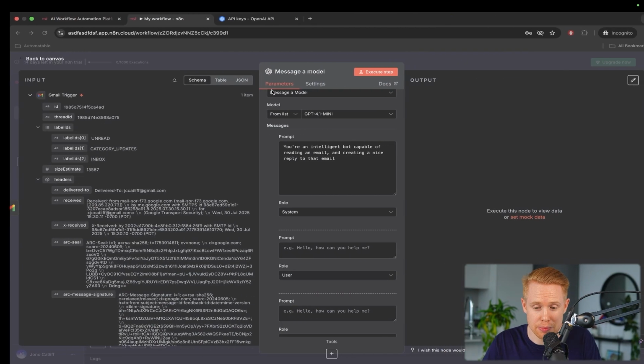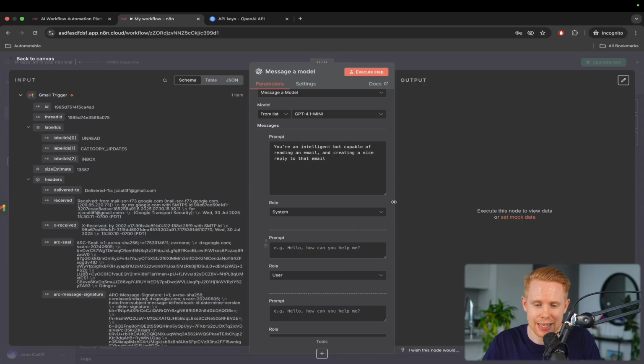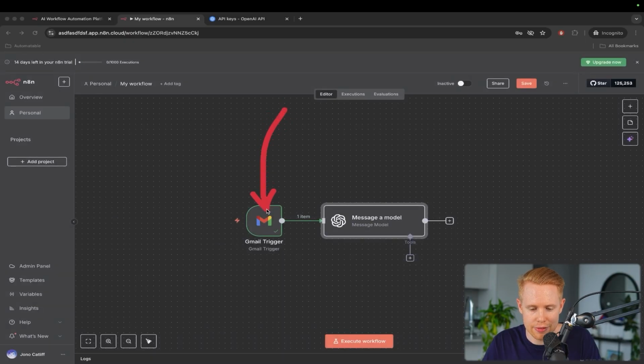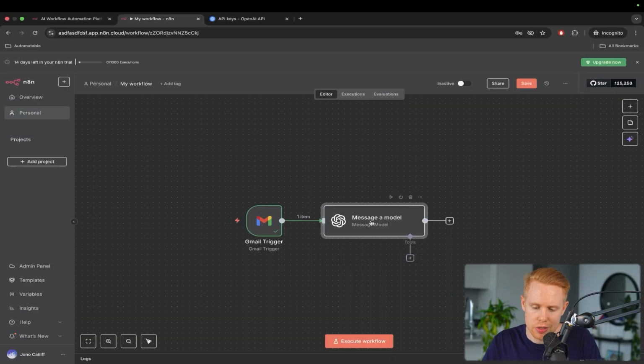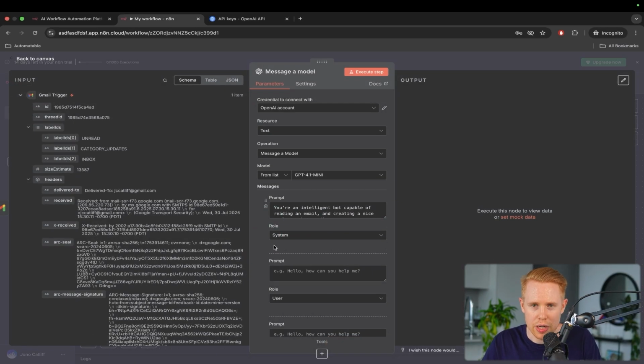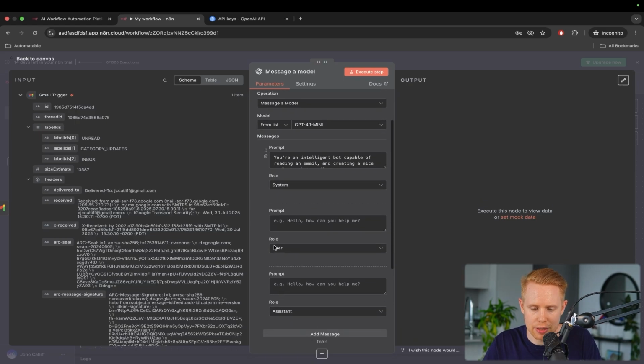So we have both of these messages technically inside n8n. Okay, and with this, we need to pass in this email that we received. If we hit back to Canvas here, we have this email that we have received inside n8n. And so we want to reply to that. So if we open up this message model here, we can do something called mapping, okay?